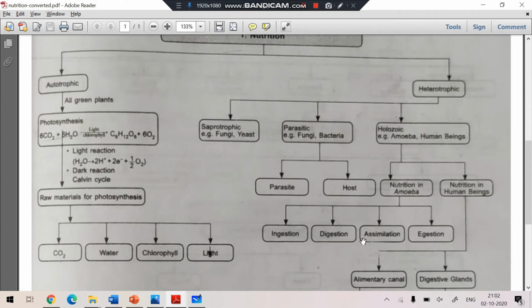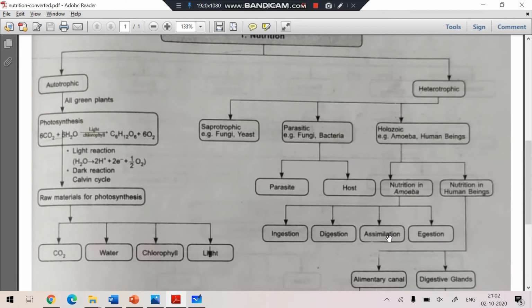Then one more step is absorption. The digested food is absorbed by the organism. Then assimilation: this simple substance again reaches the cell and is converted into the complex substance which is required by the body. And egestion means getting rid of waste out of the body. The waste material is thrown out of the body, that is called egestion. Means undigested food is thrown out of the body.